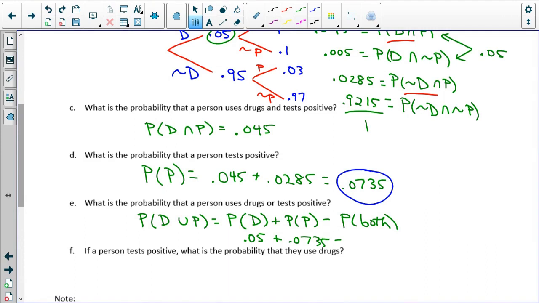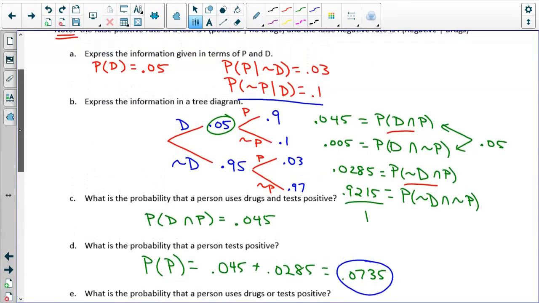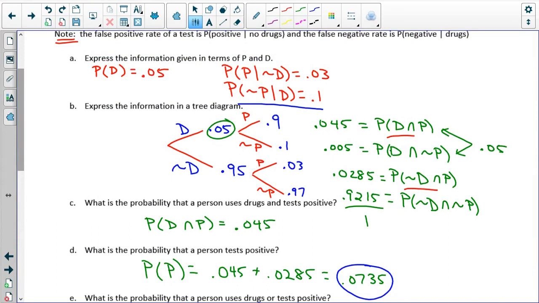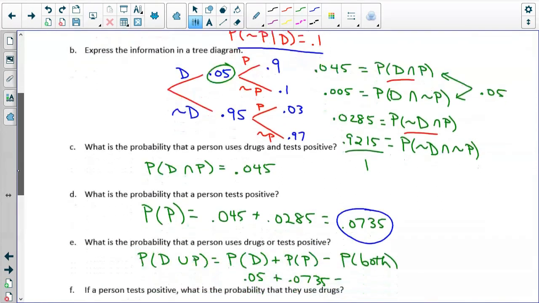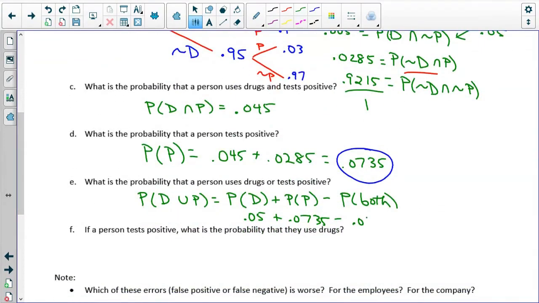And the probability of drugs and a positive test was 0.045, right? So now I just add these together. So 0.05 plus 0.0735 minus 0.045 gives me 0.0785.